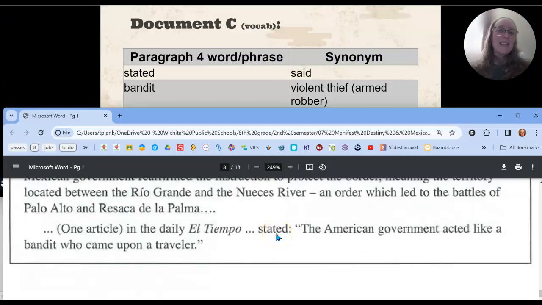This last sentence in document C ends up in a lot of DBQ essays. It's very colorful. It helps us understand the idea. One article in the daily El Tiempo, which is a Mexican newspaper, stated, "The American government acted like a bandit who came upon a traveler." A bandit being a violent thief out in the country, but still an armed robber, just not in town.